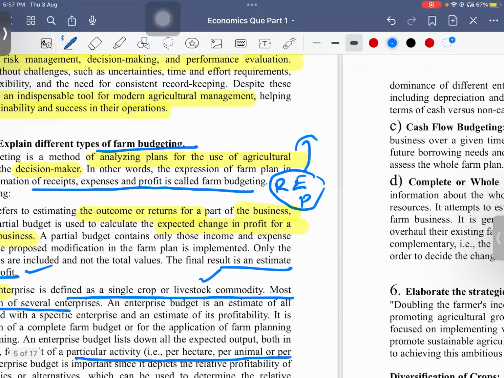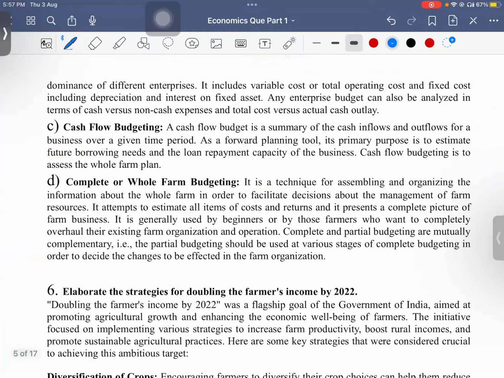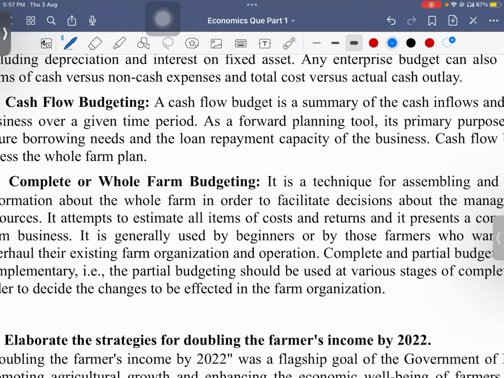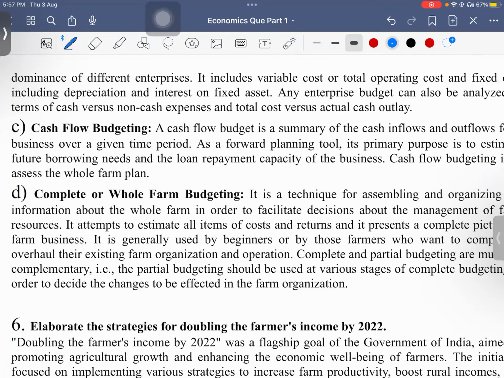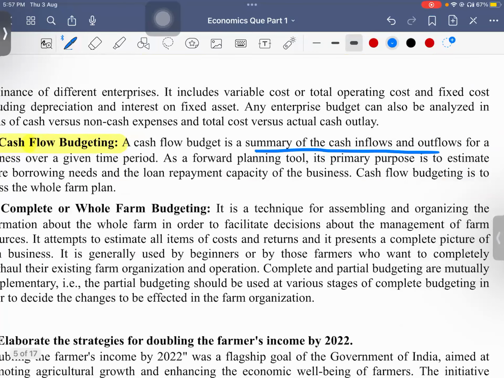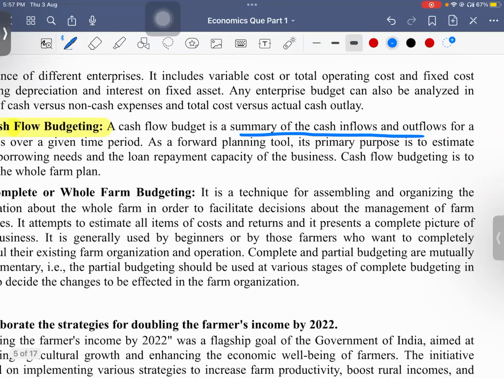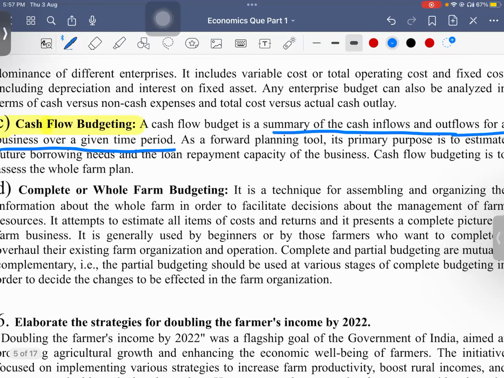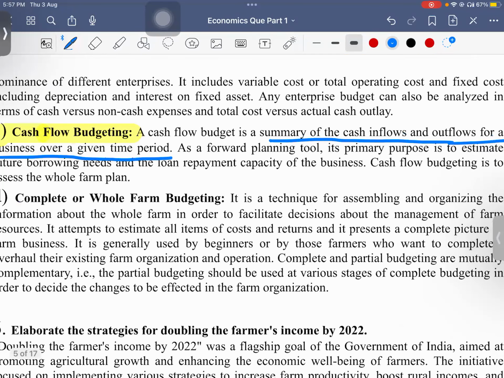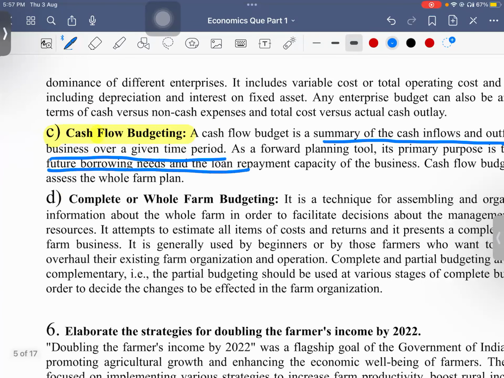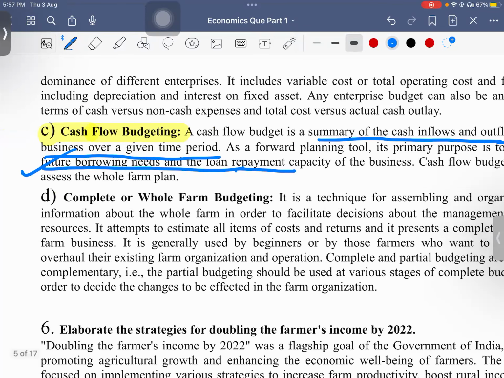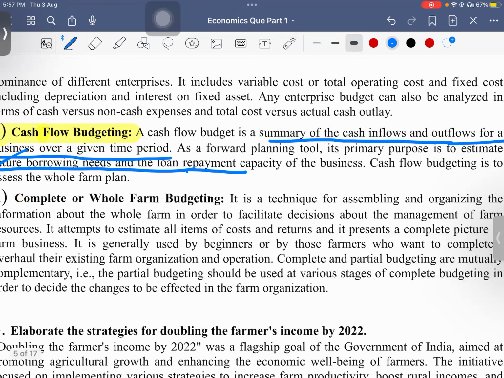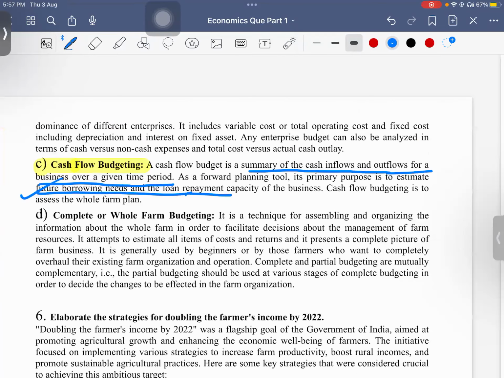Then we have another, called cash flow budgeting. Here what we do is take into account a summary of cash inflows and outflows for a business over a given time period. As a forward planning tool, its primary purpose is to estimate the future borrowing needs and the loan payment. So based on this, we will know whether in future we need to borrow, what the loan payment is, and other things.